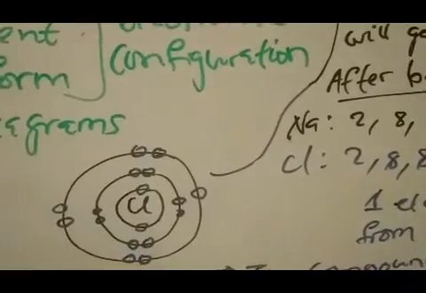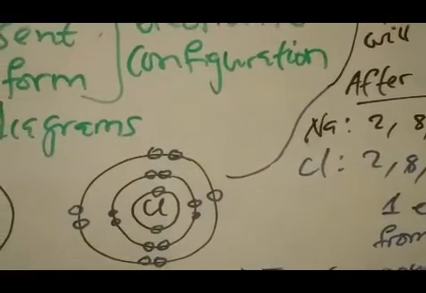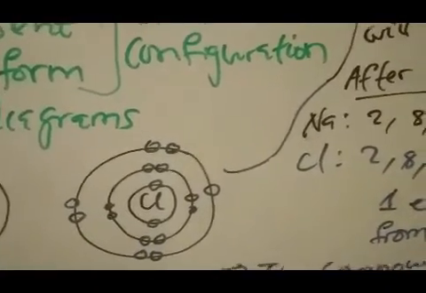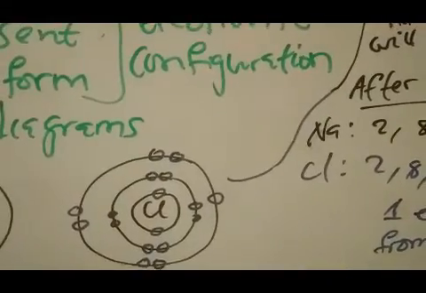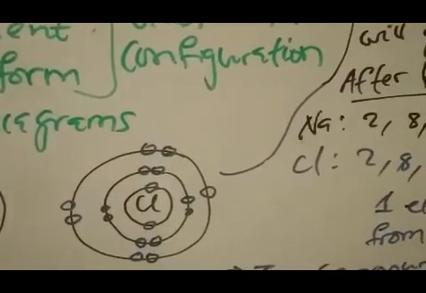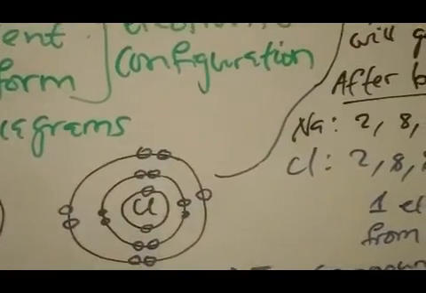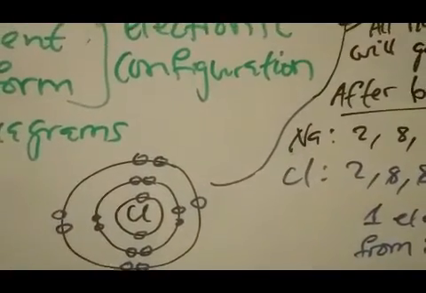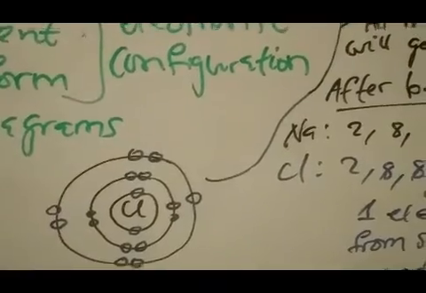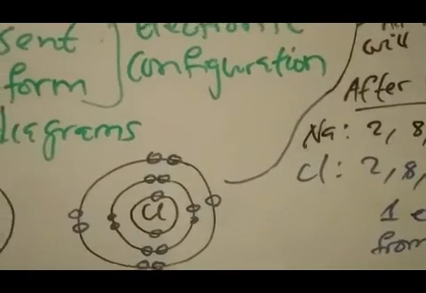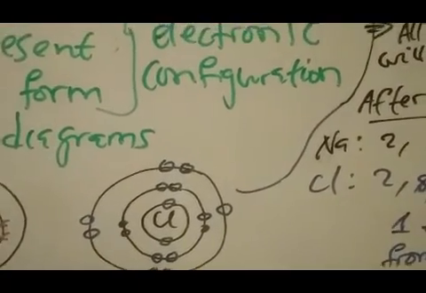When the atoms bond to form compounds, all they are looking for is to become stable by sharing, losing and gaining of electrons. So let's get to the drawing of the electronic diagrams after the bonding has occurred.